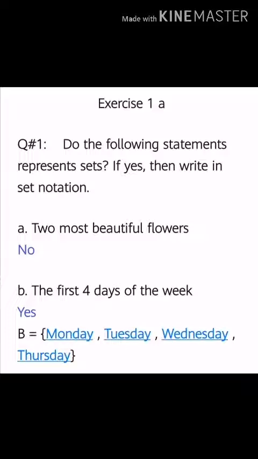Now we will write the set in set notation form. We know that the name of a set is always written in capital letters. I am going to write the name of it as B equals. The set is always written with braces. Now I will write the names of the days: Monday, comma, Tuesday, comma, Wednesday, comma, Thursday. Now I will close the braces.